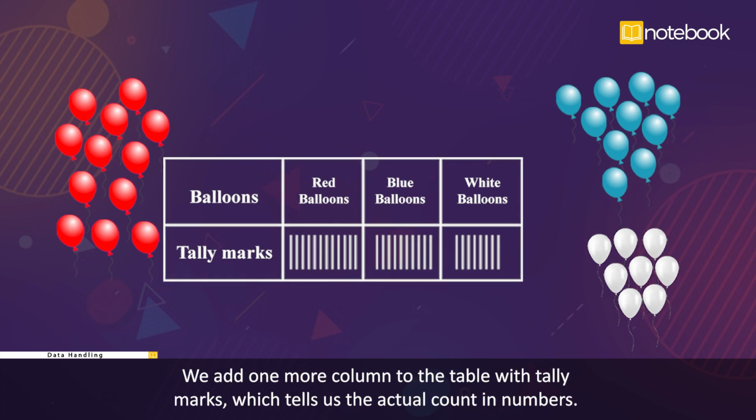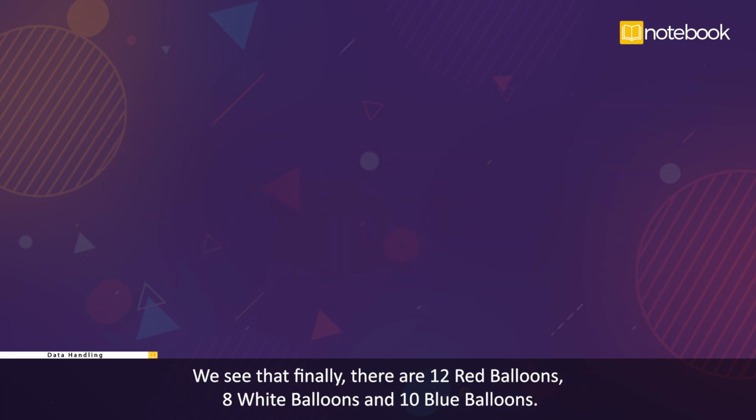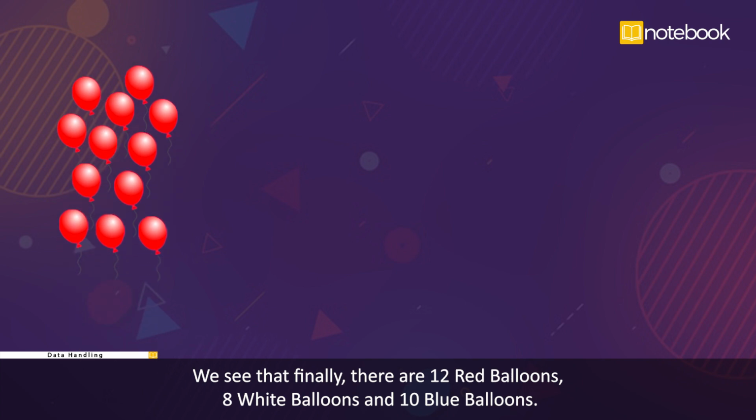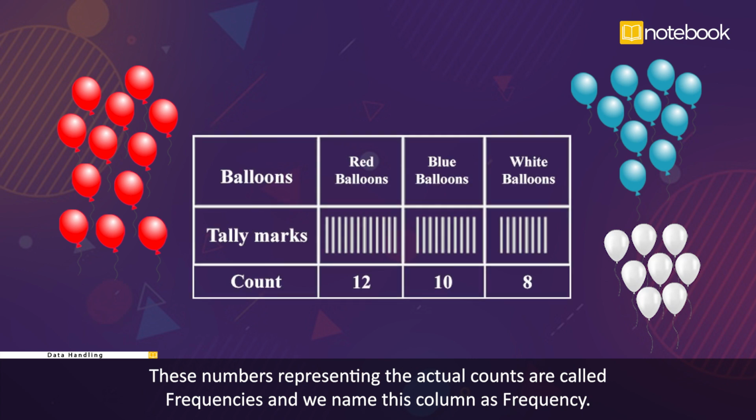We add 1 more column to the table with tally marks, which tells us the actual count in numbers. Thus we count the lines for red, blue, and white balloons and put the number beside the column for tally marks. We see that finally there are 12 red balloons, 8 white balloons, and 10 blue balloons. These numbers representing the actual counts are called frequencies, and we name this column as frequency.